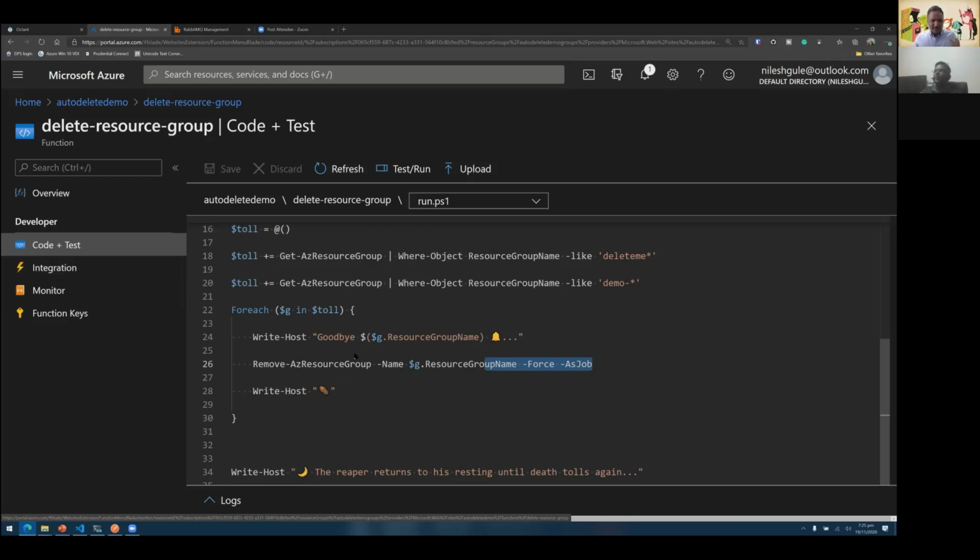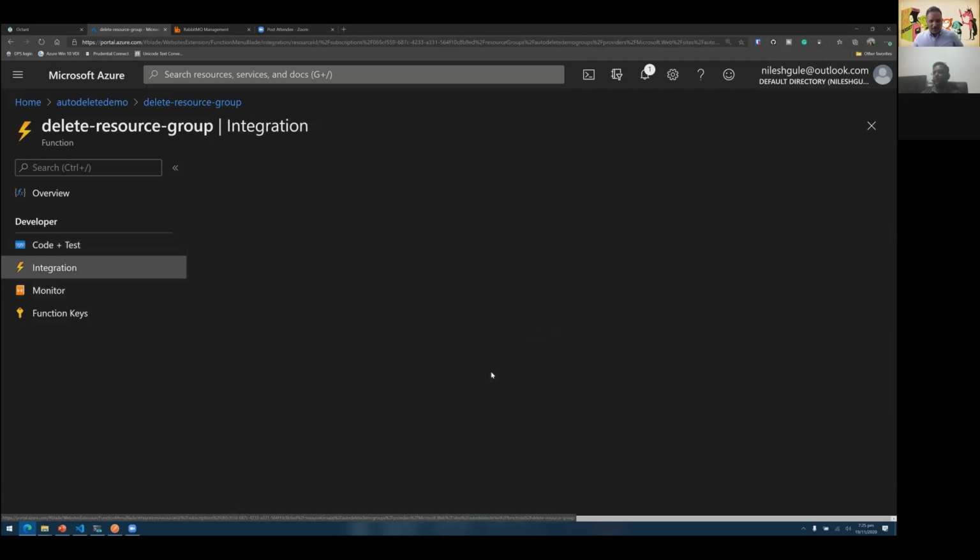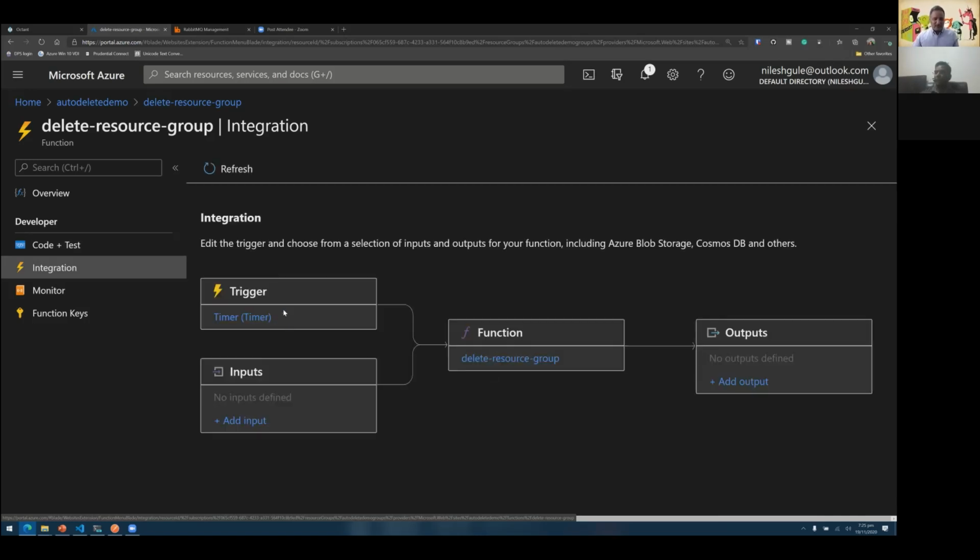Now, in terms of integration, it will show us the different integration points this function has. The trigger for this is the timer. All the functions, as I said earlier, are event driven, so there has to be some sort of trigger to trigger that function. In this particular case, the trigger is a timer, which is a daily trigger.